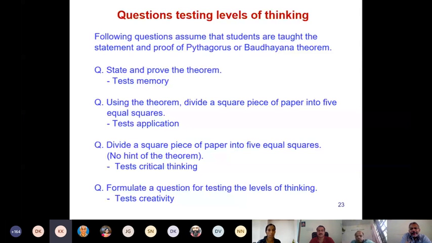Okay, Dr. Mini KD asks, the application level questions are very important from the practical point of view, right? Yes. Yes. Another, Dr. Biju Thomas again asks, how can an open textbook exam be designed? How can it be designed?